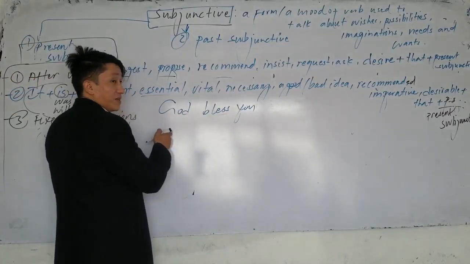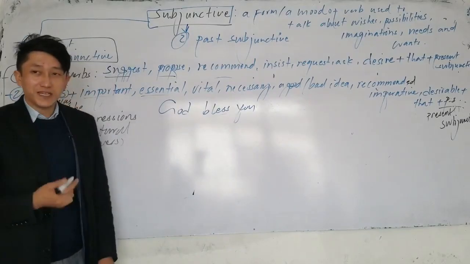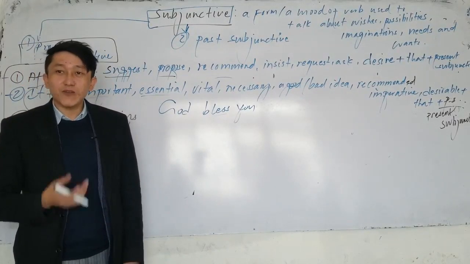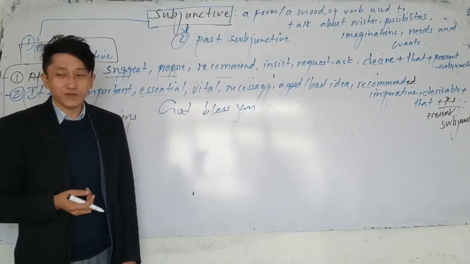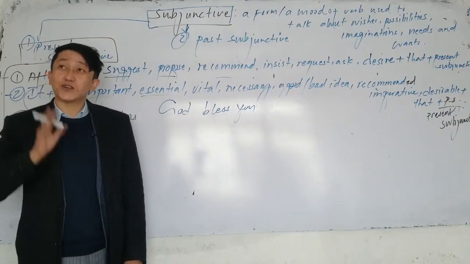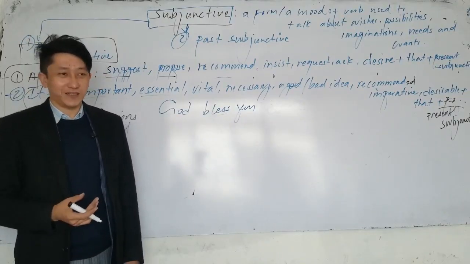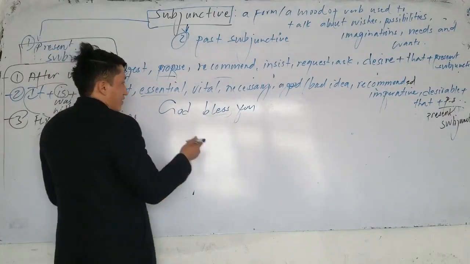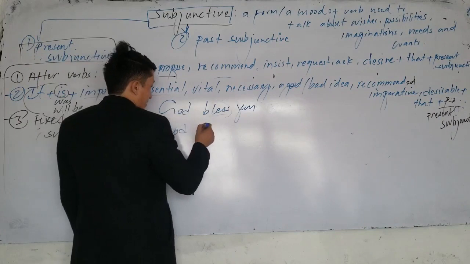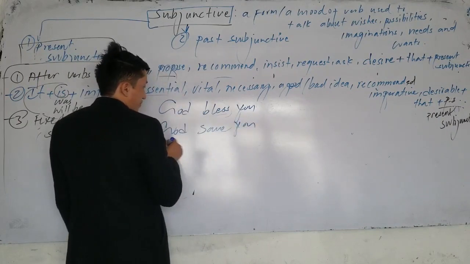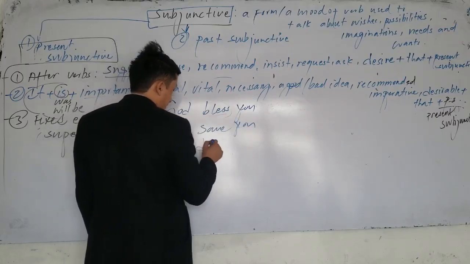If I say God blesses you, it means it's what God does every day for you. But if I want to pray for you, I say God bless you. It means what I want from God for you. God may do it or may not do it. So which one is subjunctive here? God bless you. Or we can say God save you. Or, let me say a bad word, God damn you.